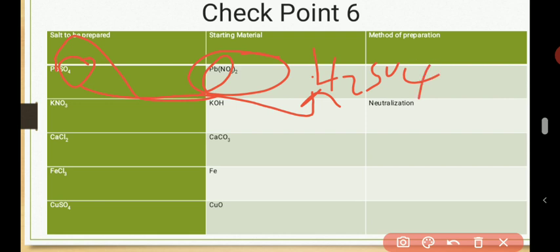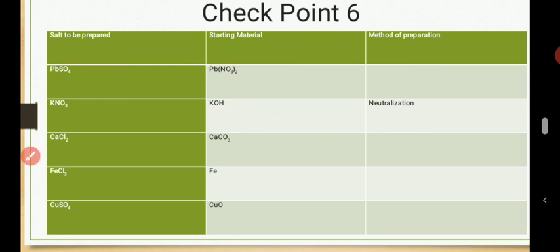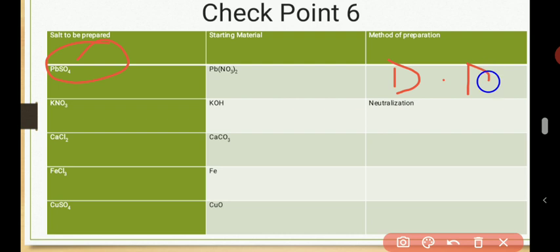They're not even asking us what other material we can use, but they are saying what is the method. So of course, when preparing insoluble salts, you know that the method is a double decomposition method, right? Now see another example that has been done for us there.